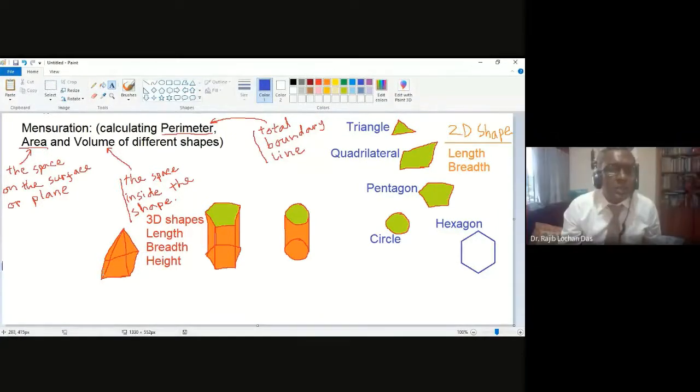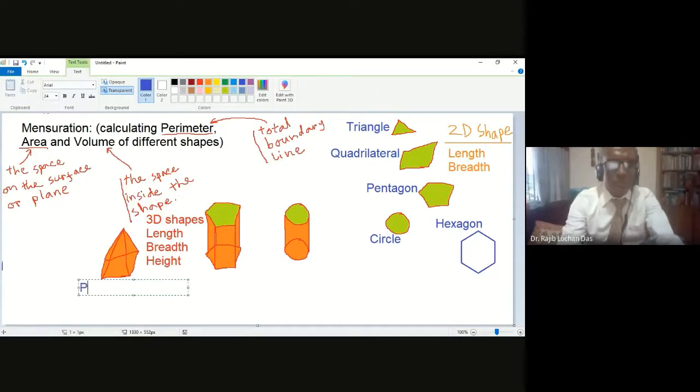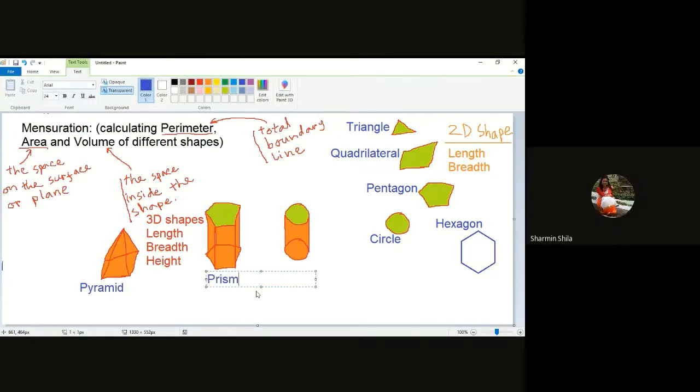And what are the names of the 3D shapes? The left side one, what is the name of this? Who knows? Prism, sir. No, this one is a pyramid, and this one is called a prism.